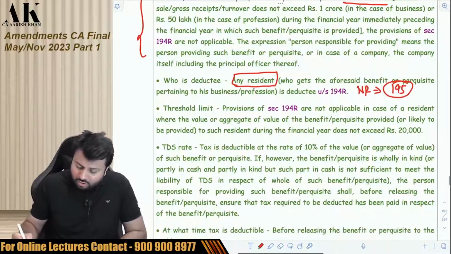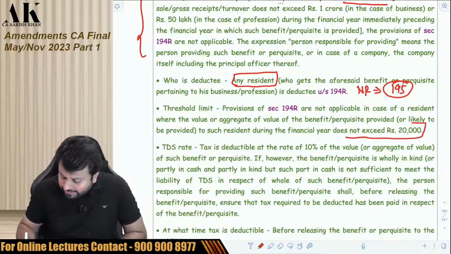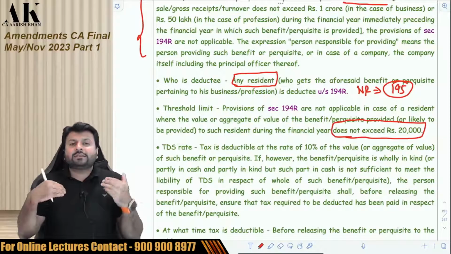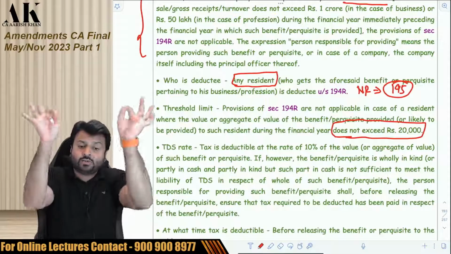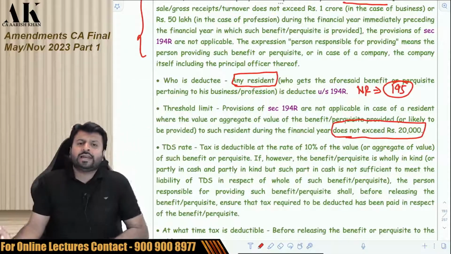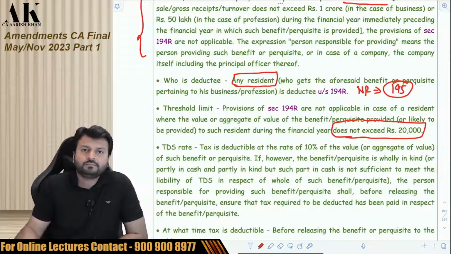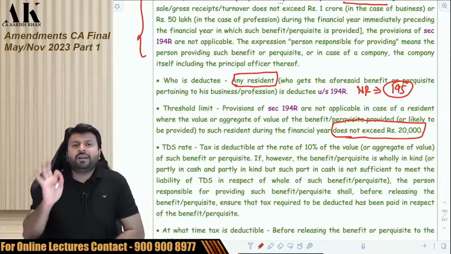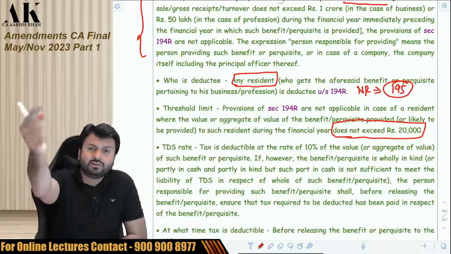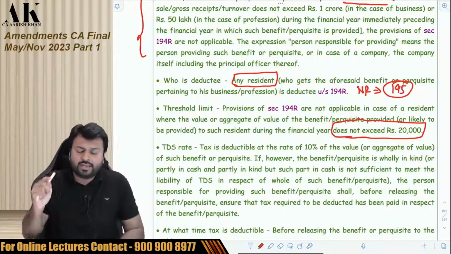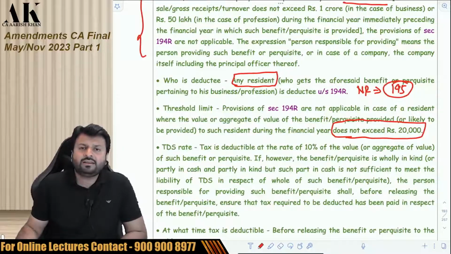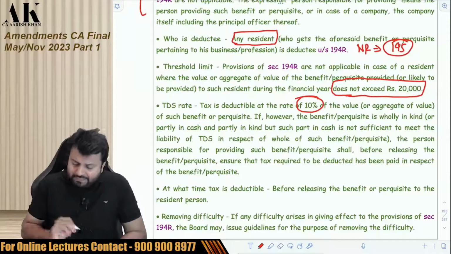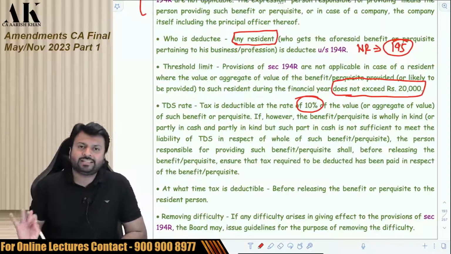Okay, what is the threshold over here? The threshold is 20,000 rupees. So, when am I supposed to deduct? When the benefit or perquisite in the financial year exceeds 20,000 rupees, only then am I supposed to deduct the TDS. Otherwise, I am not liable to deduct the TDS. Is it clear? I hope it is clear. What is the rate of tax? 10% is the rate of tax. The TDS rate is 10% over here.